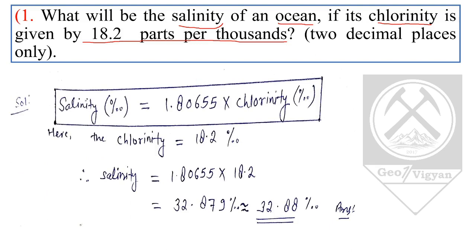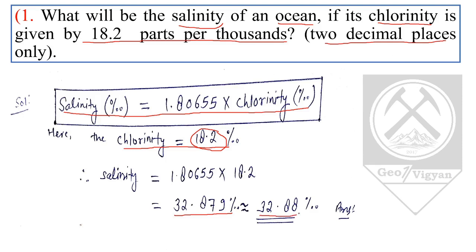Now, salinity has the unit parts per thousand, and the formula for salinity is: salinity equals 1.80655 times chlorinity, which is also in parts per thousand. The value of chlorinity is given as 18.2 parts per thousand. We put this value in the above formula and get the salinity, which comes to 32.879 parts per thousand. Since the question clearly says to give the answer to 2 decimal places, we round it off to 32.88 parts per thousand.